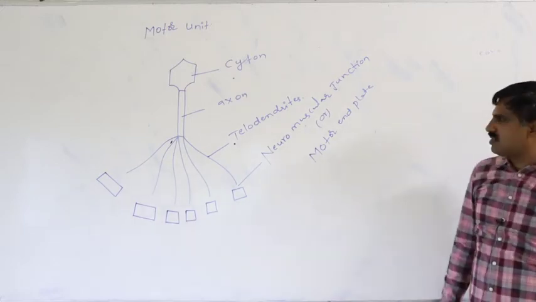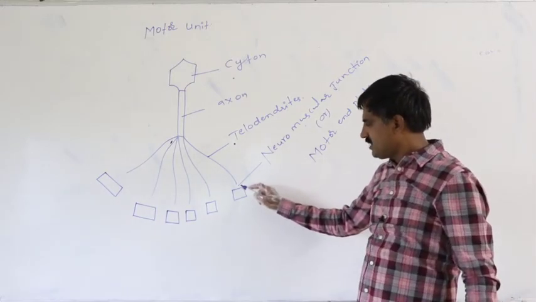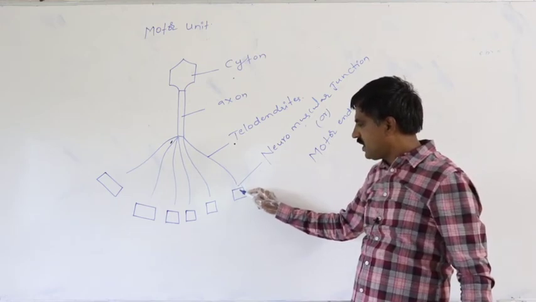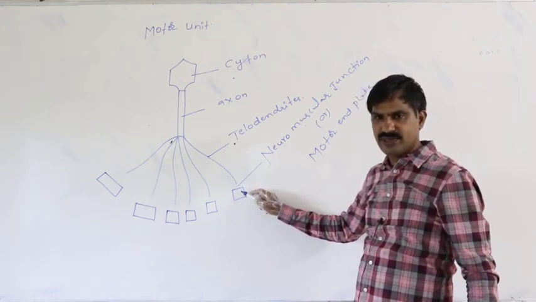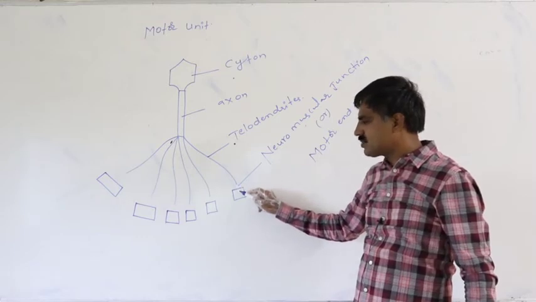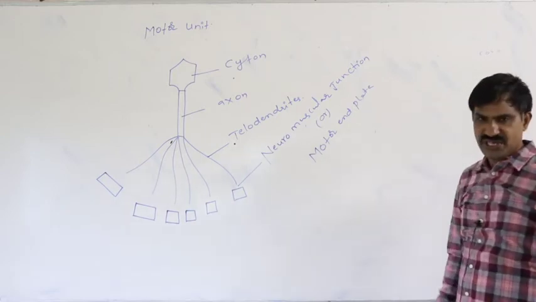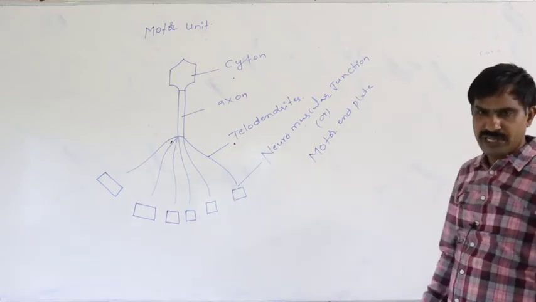What is the neuromuscular junction or the motor end plate? The space which is present between the telodendrite and the sarcocyte is said to be the neuromuscular junction or motor end plate.